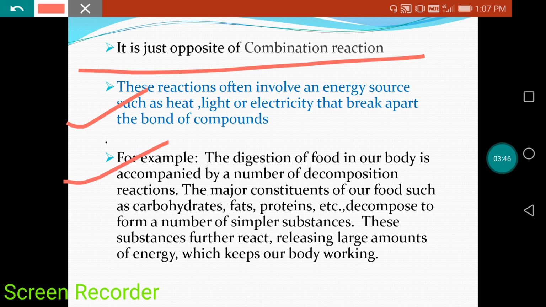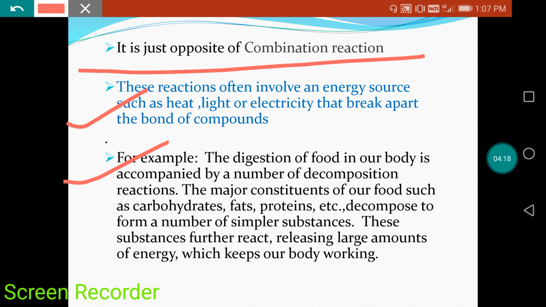These substances further react, releasing a large amount of energy which keeps our body working. Carbohydrate is a complex substance; inside our body the breakdown process, or digestion, will start, and it will break down into glucose. This is an example of a decomposition reaction.